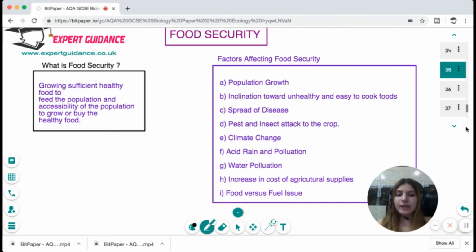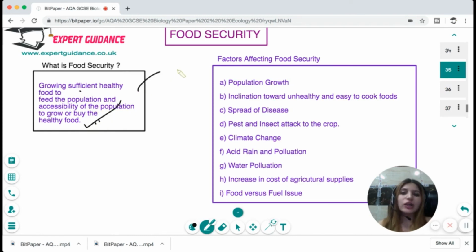Now, the last topic that we need to do is food security. What is food security? Food security, people say, is growing sufficient healthy food to feed the population, but it's not the complete definition. Food security is growing sufficient healthy food to feed the population and accessibility of the population to grow or buy that healthy food.